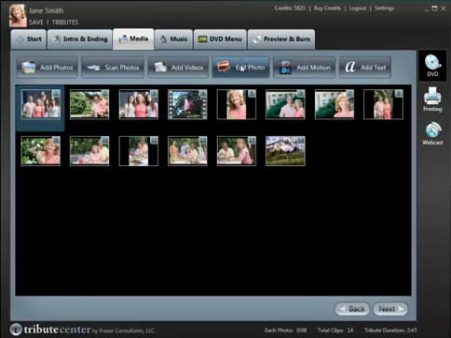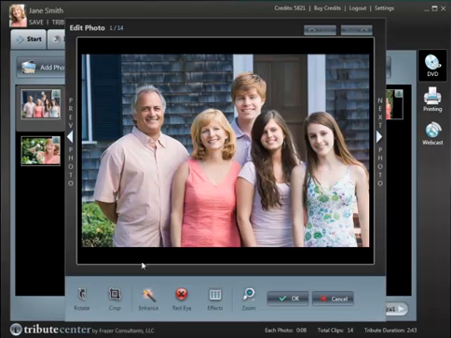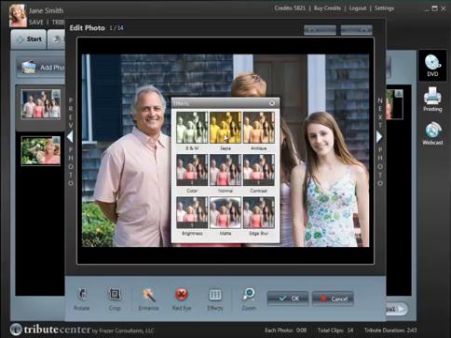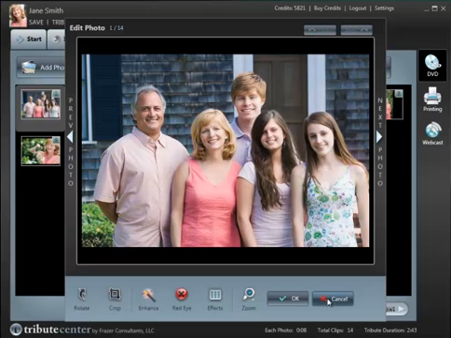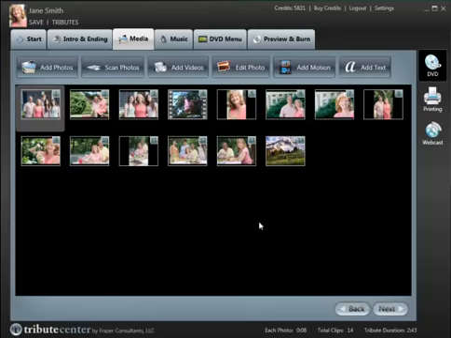The next step would be if you wanted to edit any of your photos. You can do that by clicking on a photo, click Edit Photo, and you'll see that we have Rotate, Crop, Auto Enhance, Red Eye Removal. We have some pretty neat effects that you can add as well. Black and white, sepia, antique, adjust the color tone, the contrast, brightness, matte, and edge blur. So no longer do you need any other photo editor. We have a professional editor built right into our software program.